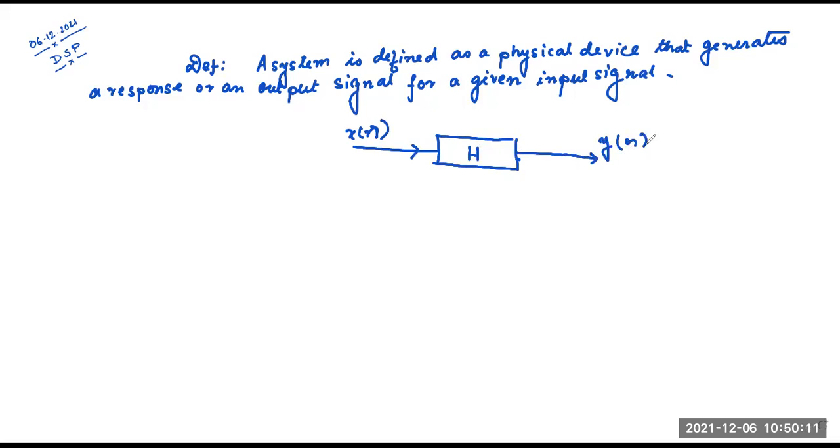So that gives us the operation: the response y of n equals h of x of n. So that is the system.